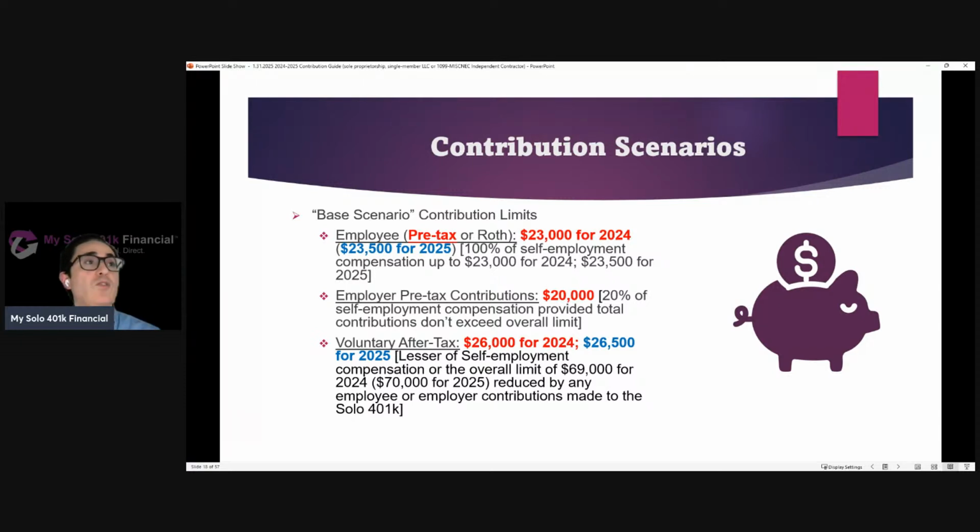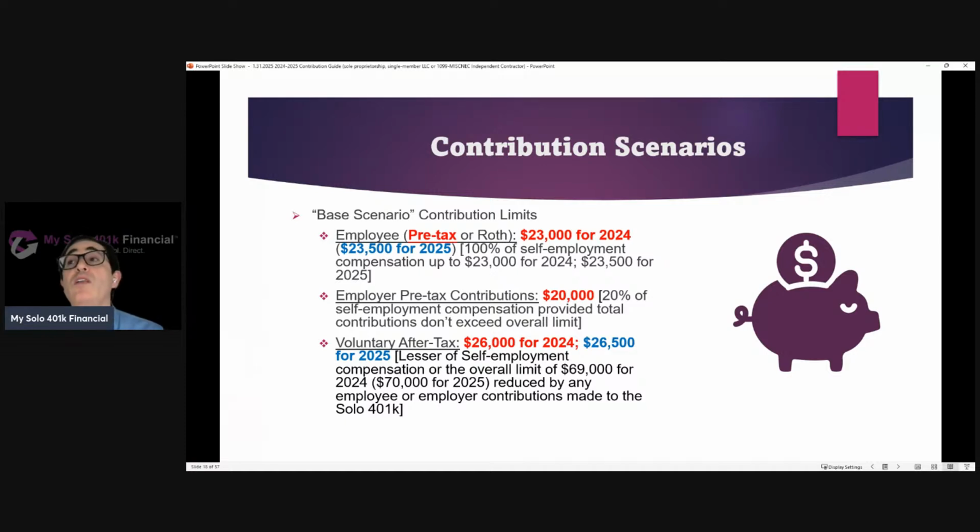So now let's talk about 2025. So again, 100% of their self-employment compensation, dollar for dollar, now up to $23,500 going into that pre-tax account, because that's their first objective, is to maximize pre-tax contributions. They can do 20% of that same $100,000 as an employer.